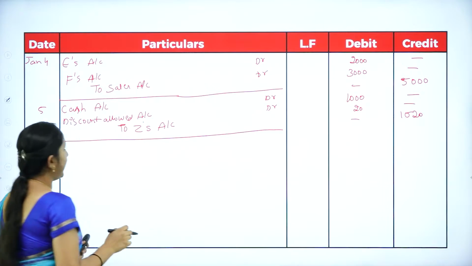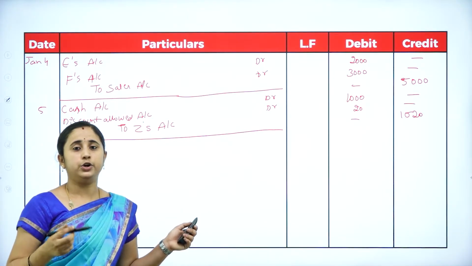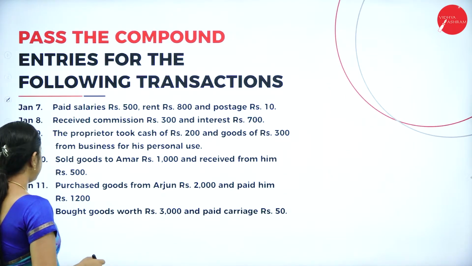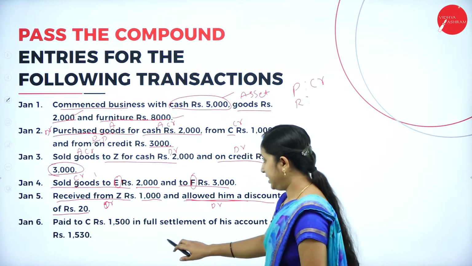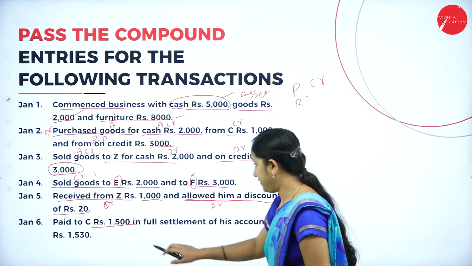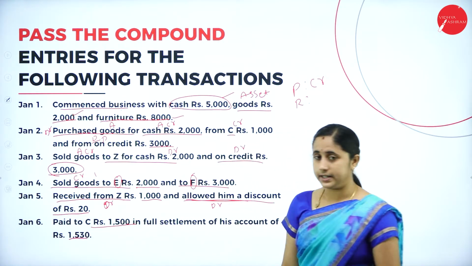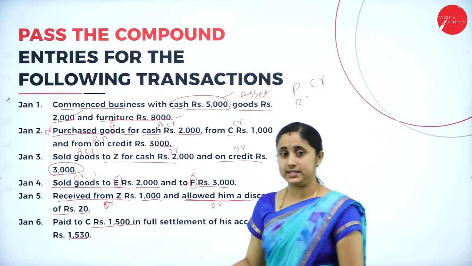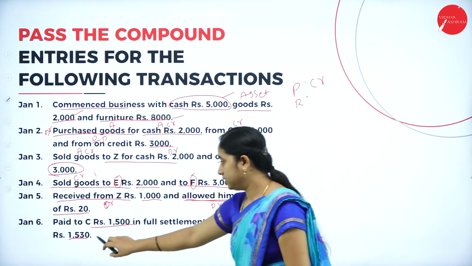You'll write narration as being cash received from Z and allowed him a discount of rupees 20. Next, paid to C 1500 in full settlement of his account 1530. That means you are paying cash rupees 1500 in full settlement of his account 1530.